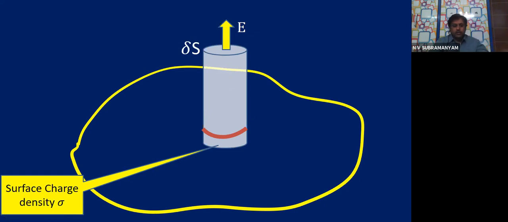What is that point? Electric field is normal to the surface at every point. So E is in this direction, normally going outside. And dou S is the area of this small surface which you have chosen. The area vector also will be in the same direction as the electric field.